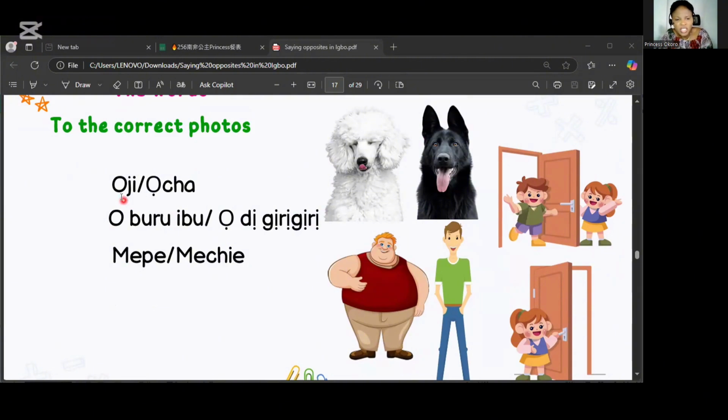The first we have is Oji and Ocha. Kedu nke di oji? Kedu nke di ocha? Which one is oji? Which one is ocha? Match. The next we have is oburibu. Which one is oburibu? Which one is odegeregere? Match. And the next we will have is mepe and mechie. Which one is mepe? Which one is mechie? If you got your answers right, clap for yourself. Good. Now let's get to the next one.